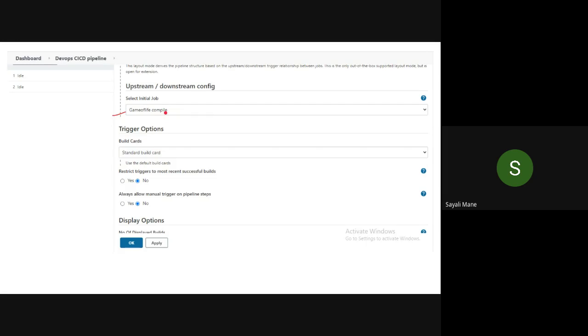Your name will be different for the different job. So make sure you are selecting the initial job. After that, see the trigger options and these respective fields. No, no, and then standard build card like this. If everything is okay, then click on the OK button.